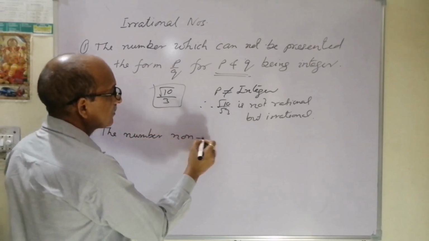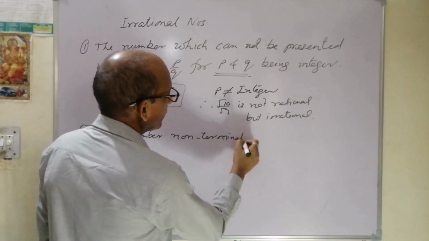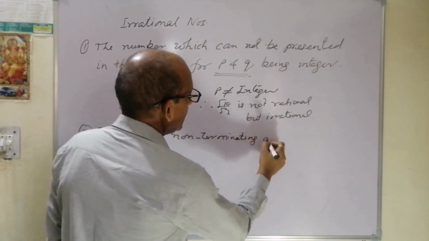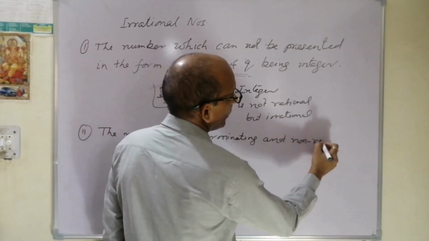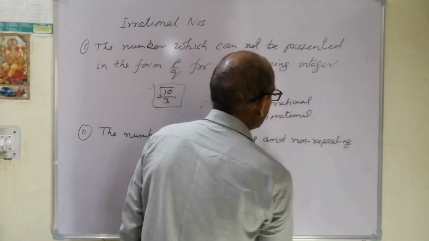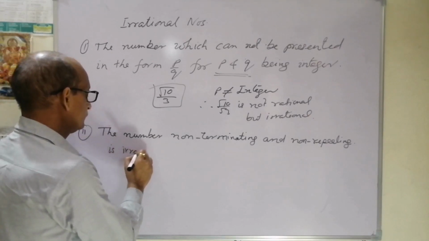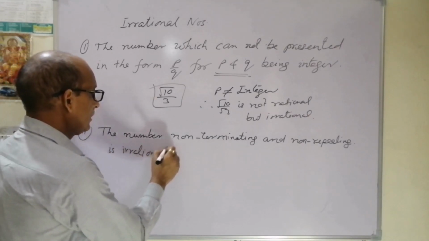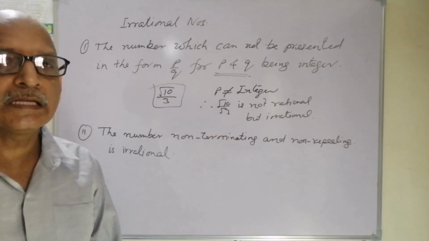A number that is non-terminating and non-repeating is an irrational number. The number which is non-terminating and also not repeating is an irrational number.